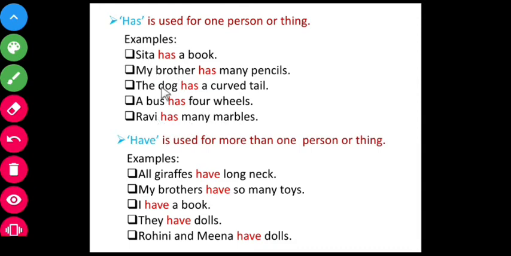Okay. So each sentence has the word has. Why? Why means in the place of the subject there is a singular noun. Okay. So that's why we use has. The next one. Have is used for more than one person or thing.